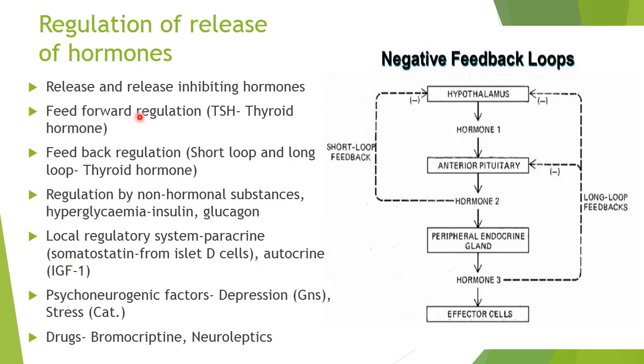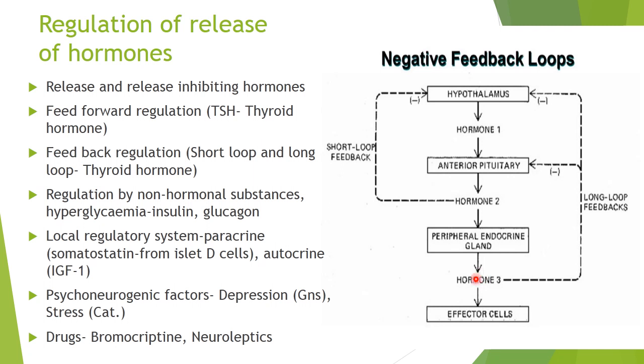There is something known as feed forward regulation, wherein release of one hormone from a gland causes release of another hormone from another gland. The same example we can take: thyroid stimulating hormone acts on the thyroid, that is the peripheral endocrine gland, and which leads to release of the thyroid hormone.